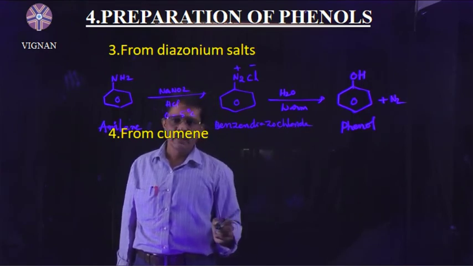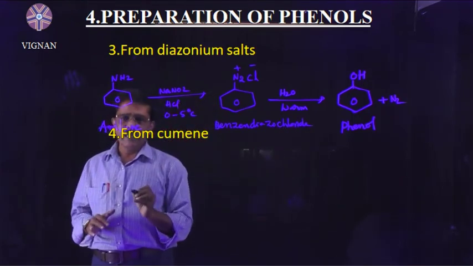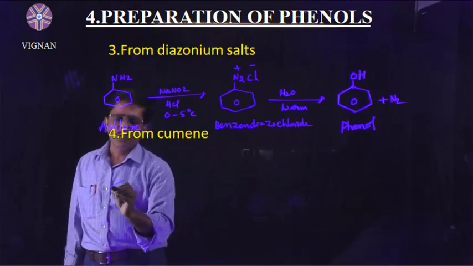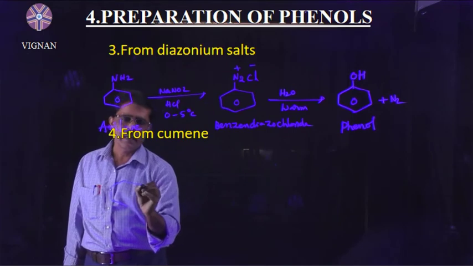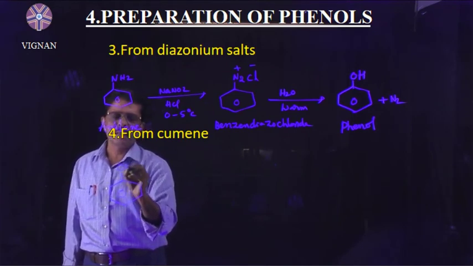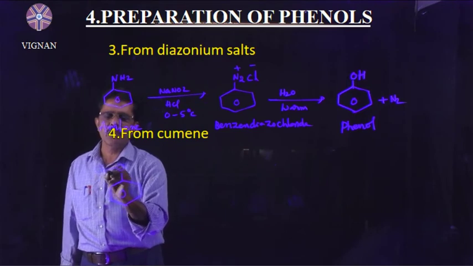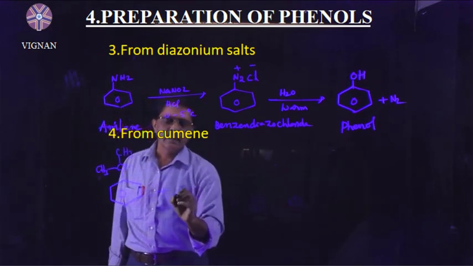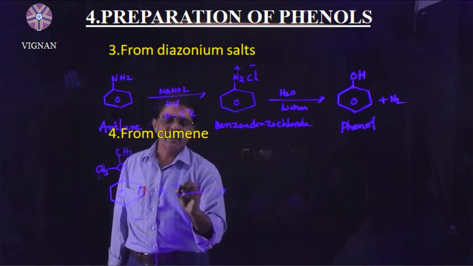Right? Understand? Next, from cumene. The fourth method of preparation is from cumene. Cumene is the isopropyl benzene. Cumene is the common name. This cumene is subjected to air oxidation.